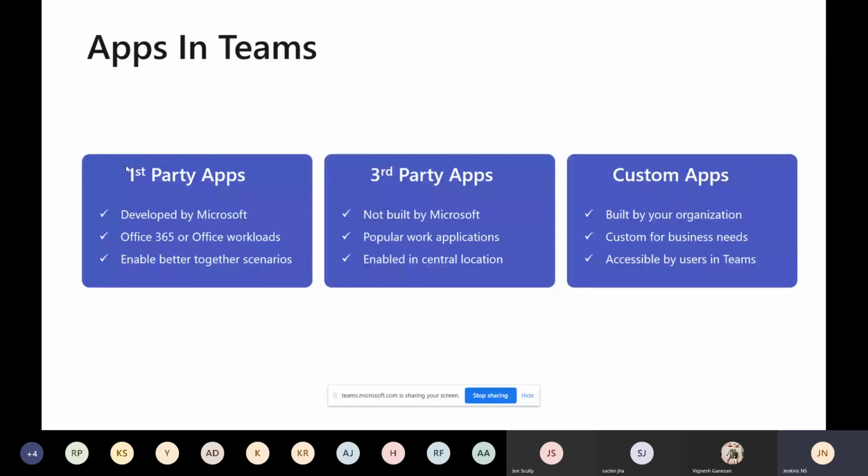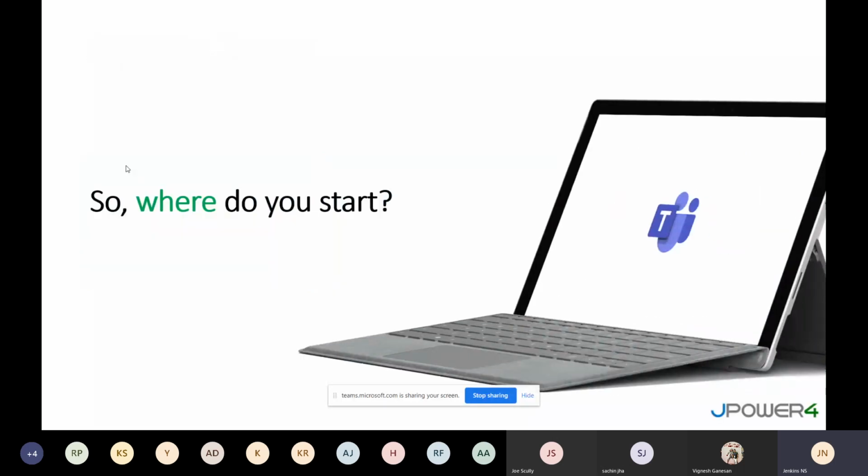And the third one is custom apps. That is our own apps, what we are doing now: built by our organization, custom for business needs, accessible by users in Teams. Whatever your line of business, you can do your own use cases.